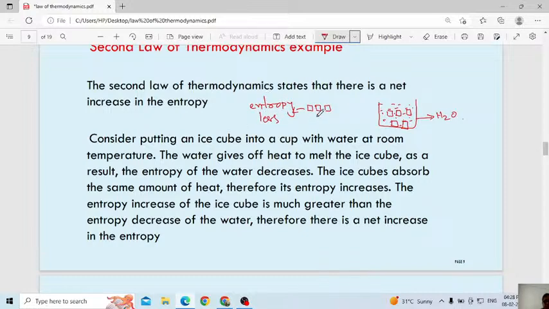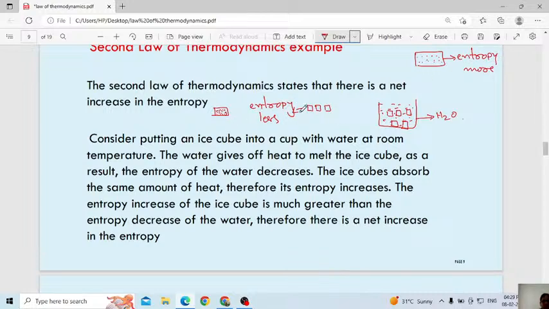Why less? Ice cube is a solid, no? In the ice cube you can observe all the particles, they will be very close to each other. They will be like a fixed entropy, it will be less. But when you consider a liquid, when you consider water, you can see the gap between the particles. Then entropy, I will consider, will be more compared to the ice cube. Correct? No?